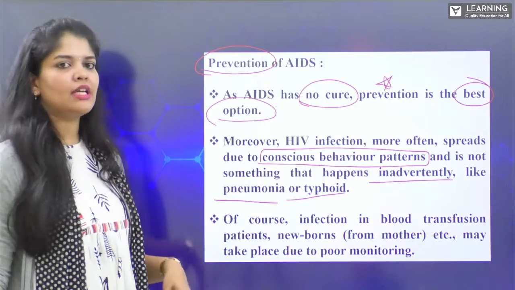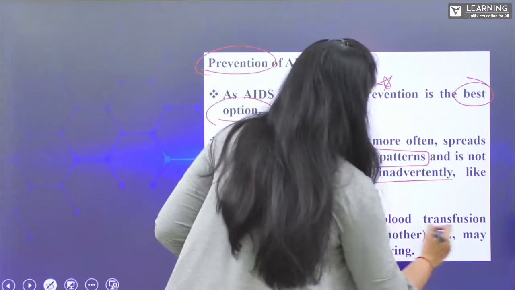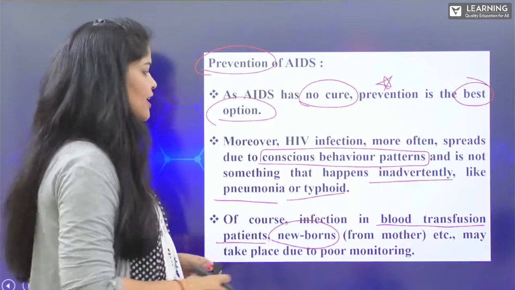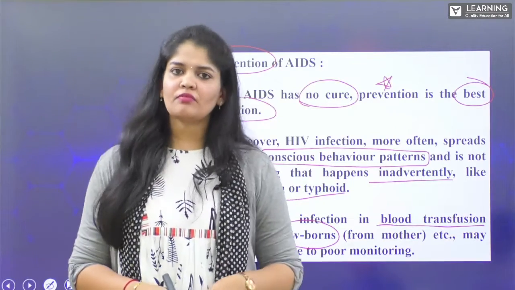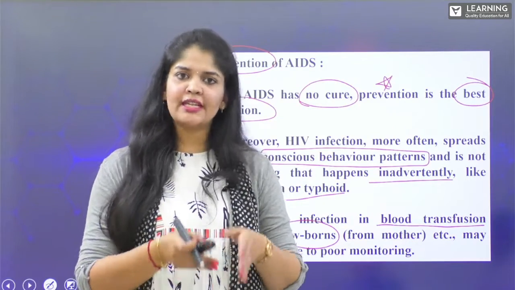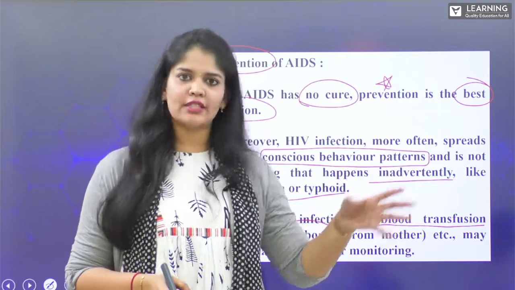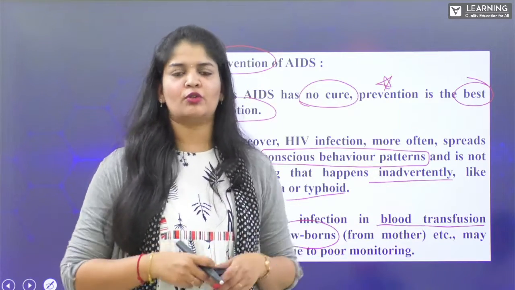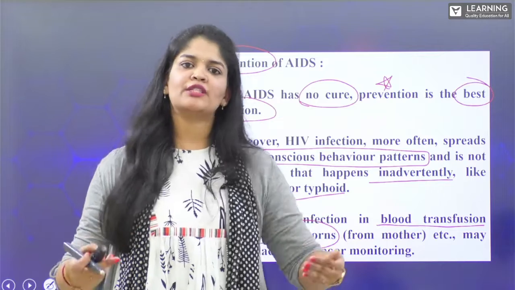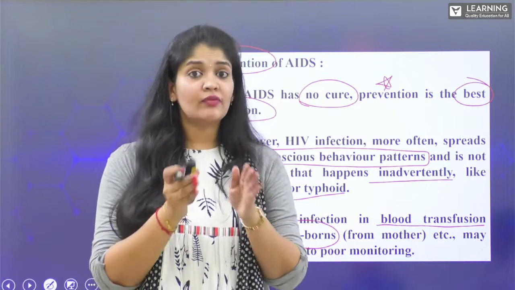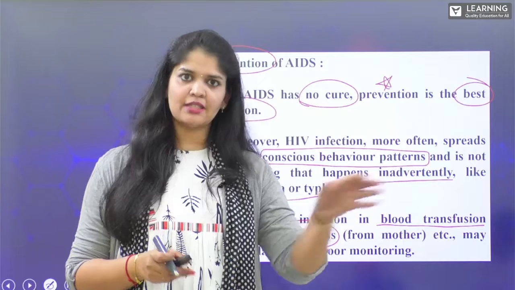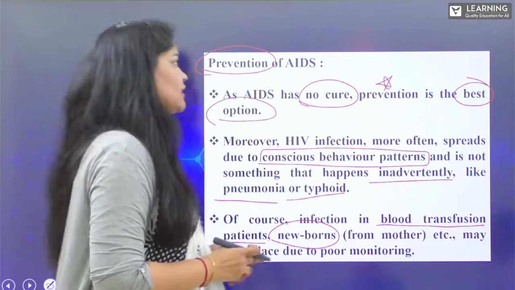Now, of course, there are infections through blood transfusions and from mother to the newborn child, etc. If we take care and monitoring is perfect, then we can avoid these situations. This happens because of poor monitoring, which is not effective. If this poor monitoring is replaced with very effective monitoring, then we can definitely stop the transmission of HIV from infected mothers to newborn babies, right?